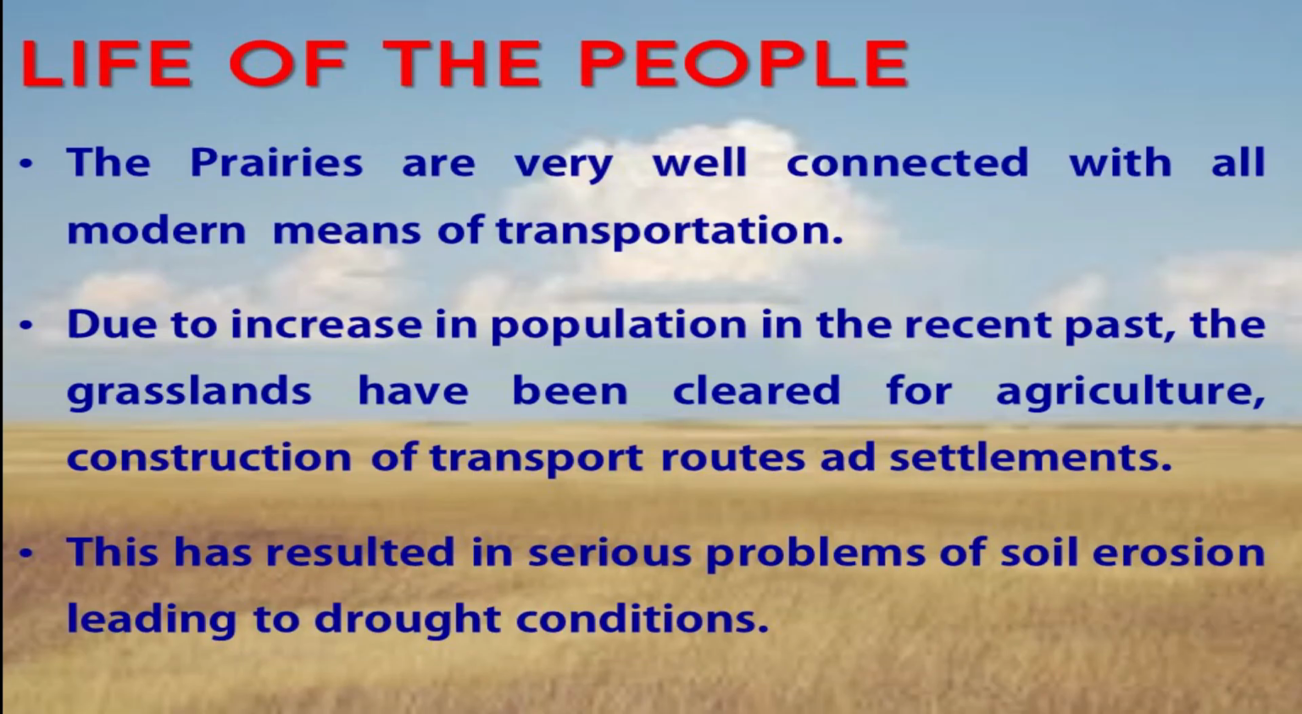Let's see the life of people in the prairies grassland. The population is mainly concentrated around the wheat growing areas or near the river banks. The prairies are very well connected with all modern means of transportation. Due to the increase in population in the recent past, the grasslands have been cleared for agriculture, construction of transport routes, and settlements. This has resulted in serious problems of soil erosion, which leads to drought conditions.